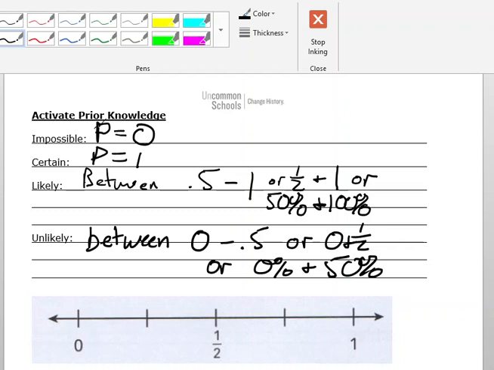So if I were to say there's a 40% chance that it's going to rain tomorrow, that would make it unlikely. Now you might be wondering, hey, what about this 0.5 or this 50%? We call that equally likely, right? So if you see something that is 0.5 or 1/2 or 50%, our word for that would be equally likely.